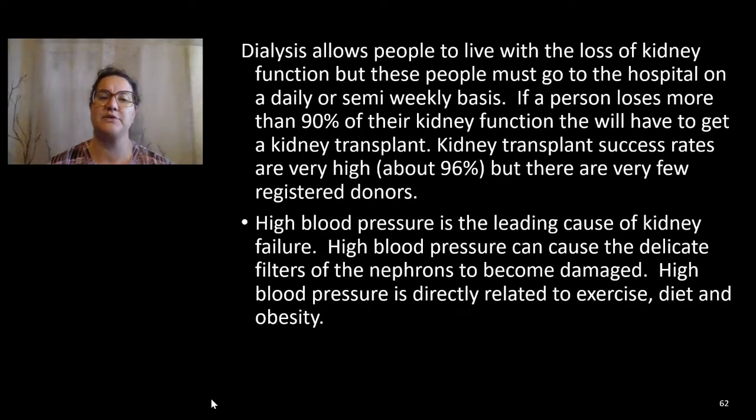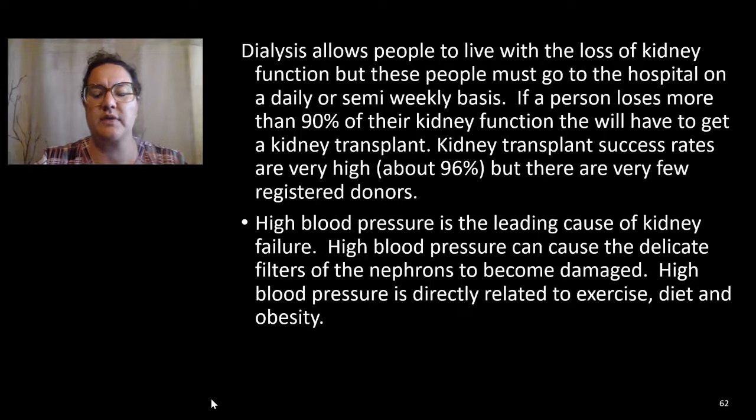This allows people to live with the loss of kidney function, but they have to go to the hospital on a daily or semi-weekly basis. If a person ends up losing more than 90% of their kidney function, they're going to have to get a kidney transplant, but they have a very high success rate. Unfortunately, there are very few registered donors. However, people can function with just one kidney. So often people will have a kidney transplant from a family member or a living donor who matches them, and then both of them would only live with one functioning kidney.